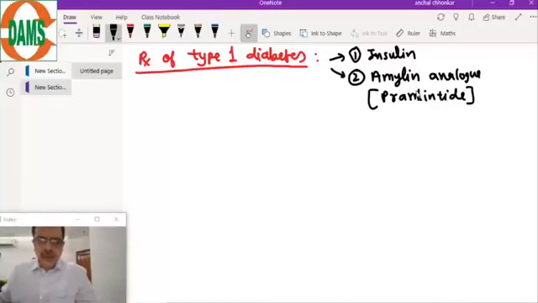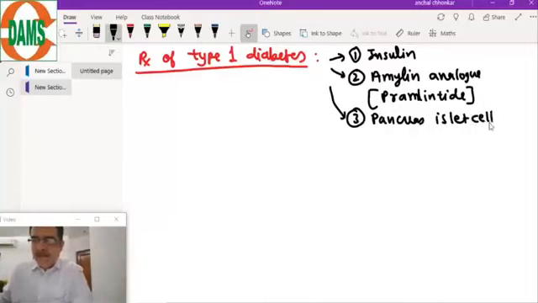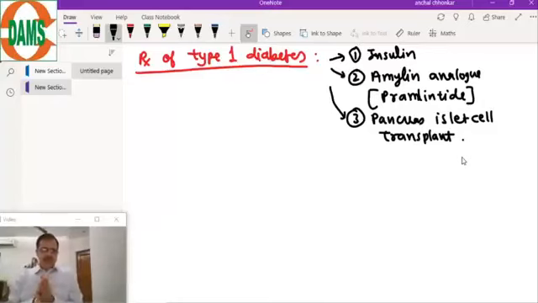We'll discuss 1 or 2 points here in the treatment. And the third treatment is the pancreatic islet cell transplant. So there are 3 treatment options for type 1 diabetes. First, and the mainstay, is the insulin. Second is the amylin analogs, and third is pancreatic islet cell transplantation. So our main focus will be on the insulin treatment.